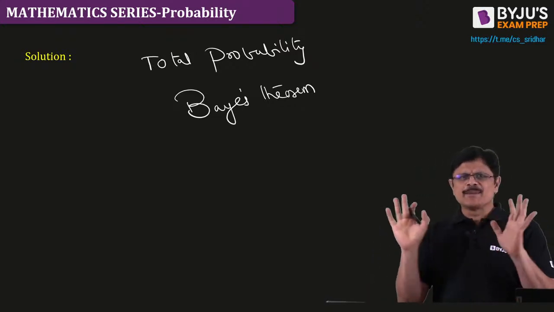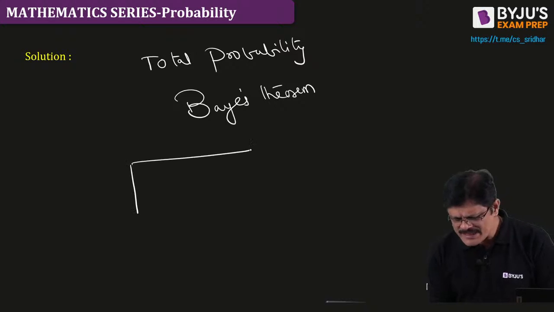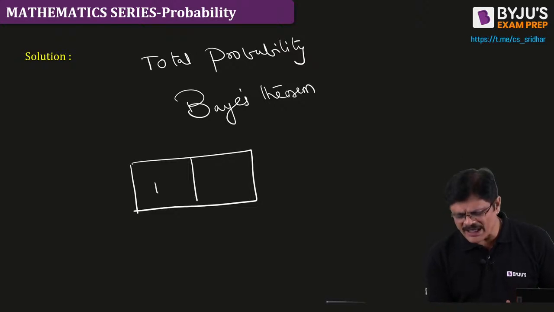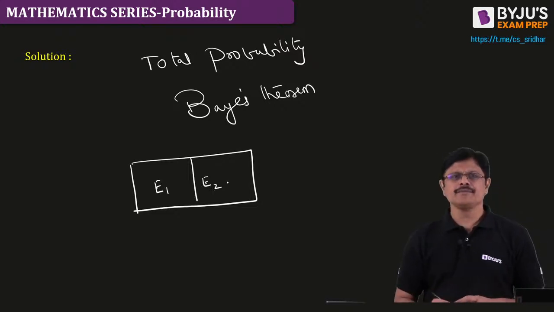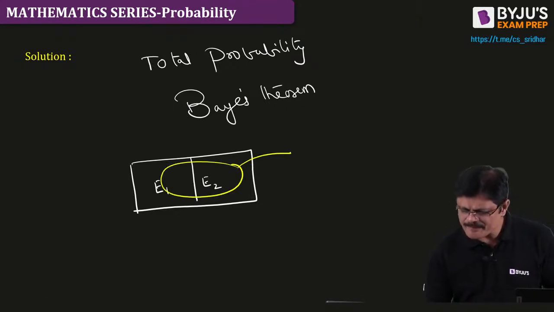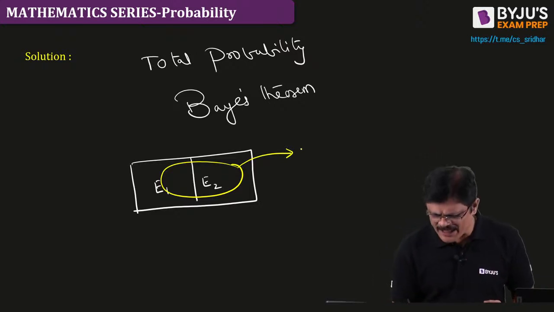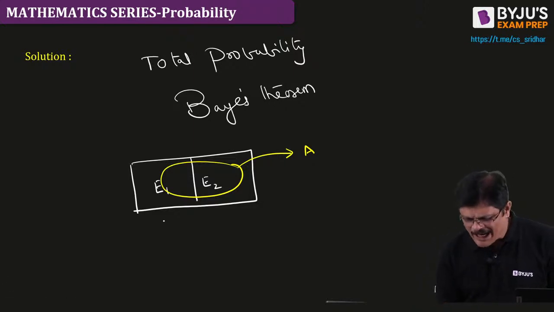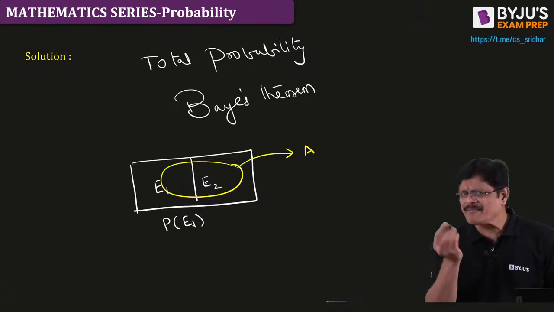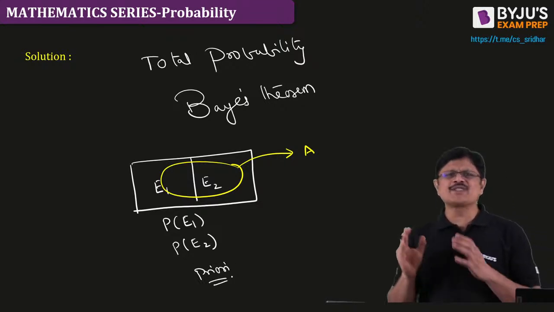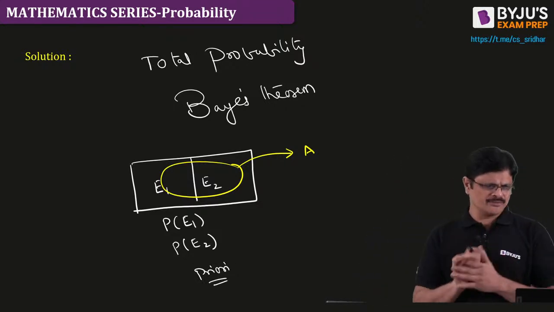See, here the situation is simple, sir. We are having some events which are happening, let us say event 1 and event 2. Following these events, there is one more event which is happening. This is an extra event, let us call it A. Originally we have event 1 with some probability and event 2 with some probability, which are known as priors. Prior probabilities means known before, well known.